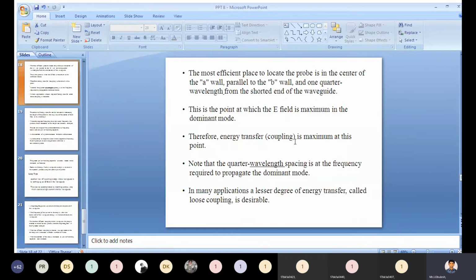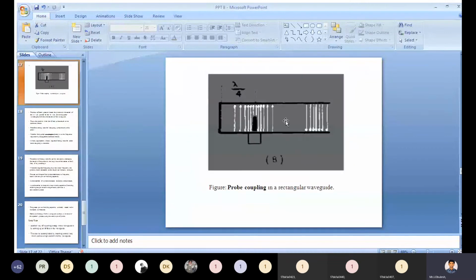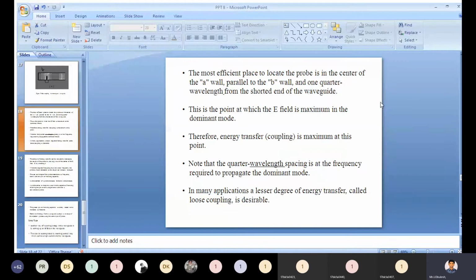From those diagrams, the most efficient place to locate the probe is in the center of the wall which is parallel to the B wall. Let us assume this is the A and this is the B. So the center of the A wall, parallel to the B wall, and 1/4 wavelength from the shorted end of the waveguide.